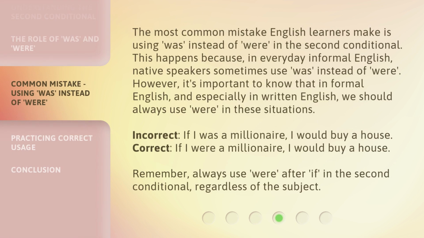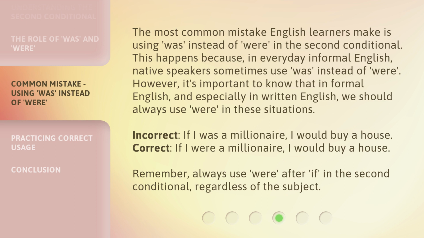The most common mistake English learners make is using was instead of were in the second conditional. This happens because, in everyday informal English, native speakers sometimes use was instead of were.